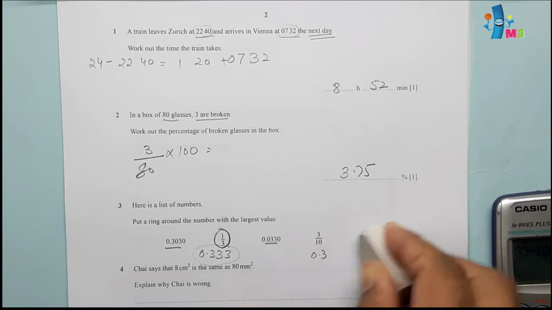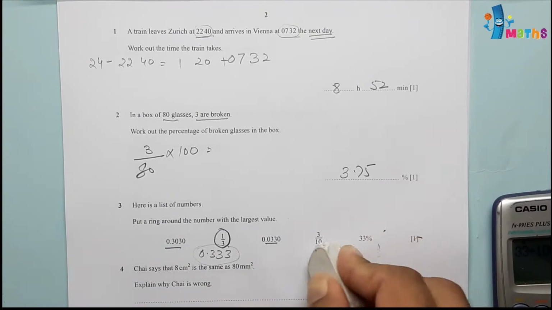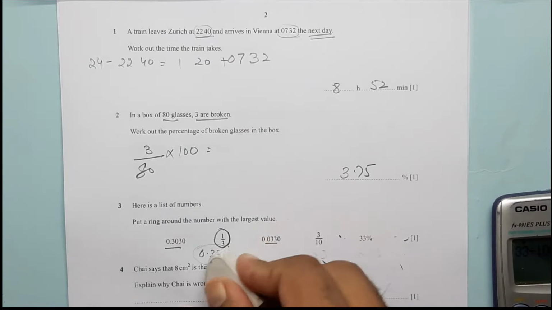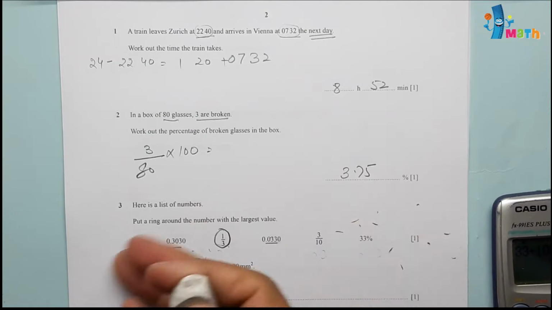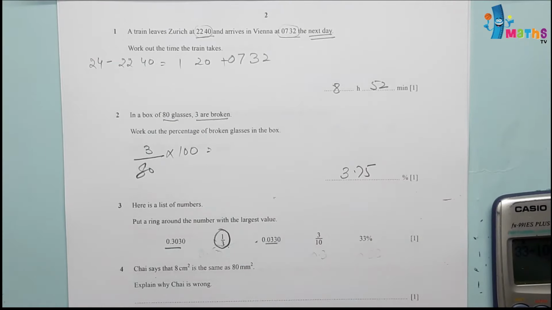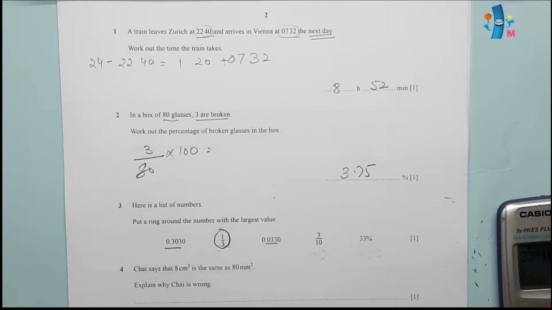If you don't want to show the rest of the values in the exam, you can even erase these values, or you can keep those values as well. But this is the answer, 1/3, which we have shown.